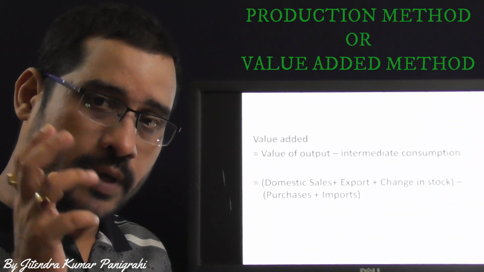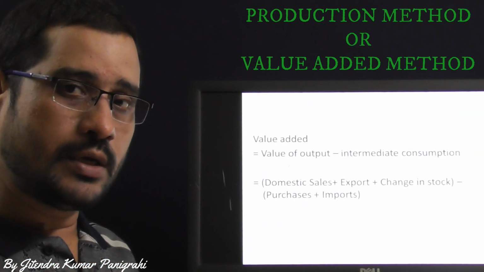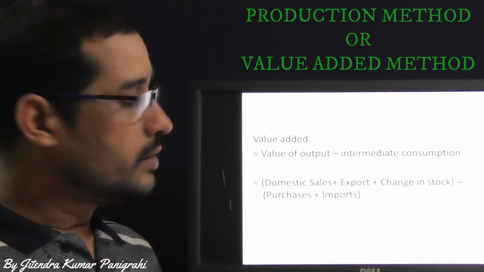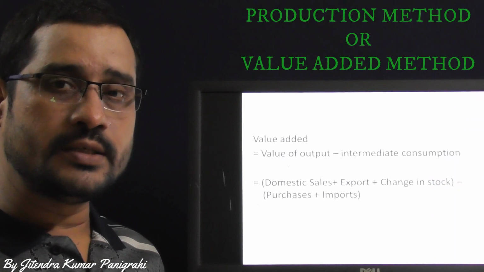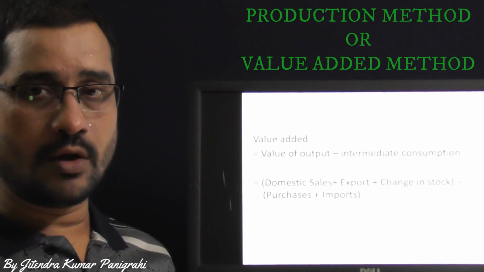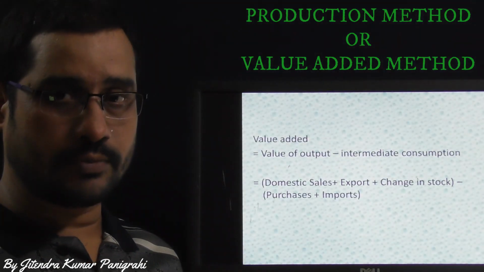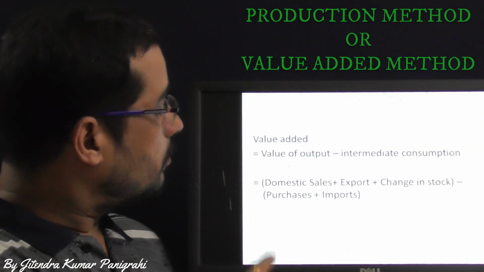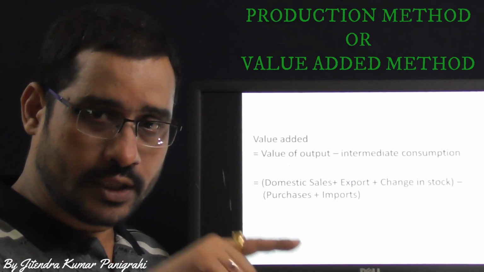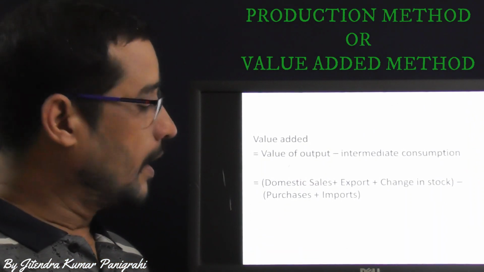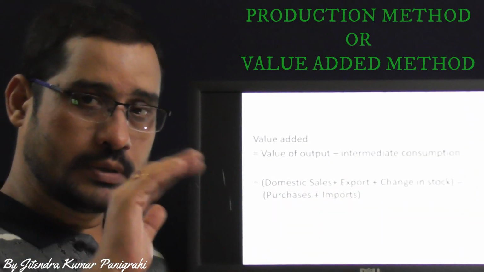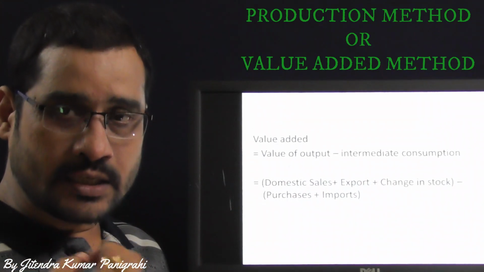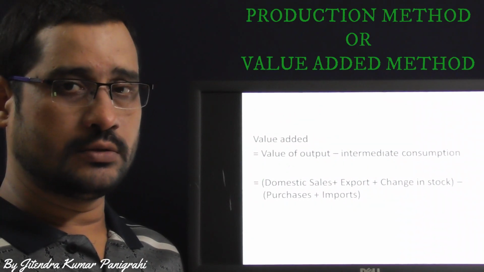But how can you measure the value addition? The value addition is a simple process. Value addition can be measured as the value of output minus intermediate consumption, or intermediate cost, or cost of the raw material. Value of output includes domestic sales within the domestic territory plus exports, selling outside, and change in the inventory or change in the stock.